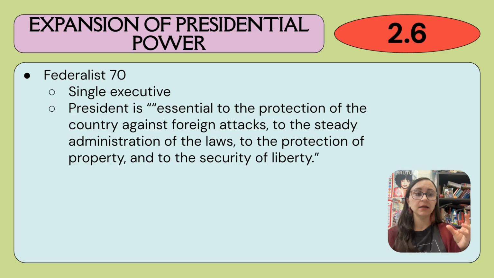So basically, we saw this during the Cuban Missile Crisis, right? Those 13 days. JFK had to make a lot of split-second decisions, quite literally, like within minutes. Okay, this is what we're going to do next. And if there had been some committee, we could have had a nuclear war, right? And so it's easier if there's a single executive controlling the military, so we don't have to vote on every single military decision, especially in the heat of the moment in a literal battle.